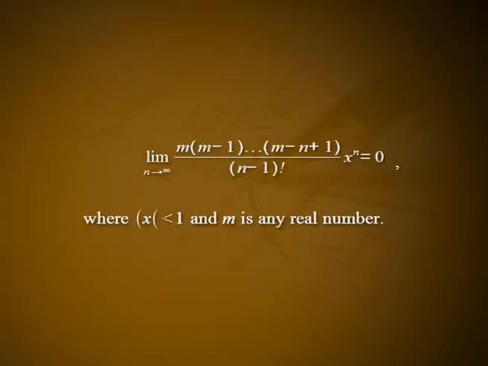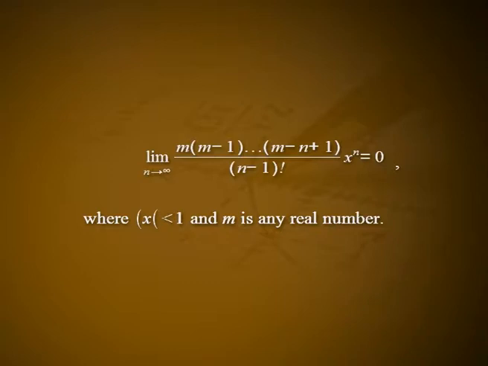Note. Since for a convergent series summation un, limit of un is equal to 0 as n tends to infinity, we have limit of x^n divided by n factorial is equal to 0 as n tends to infinity. Example, show that limit of m into m minus 1 into etc.